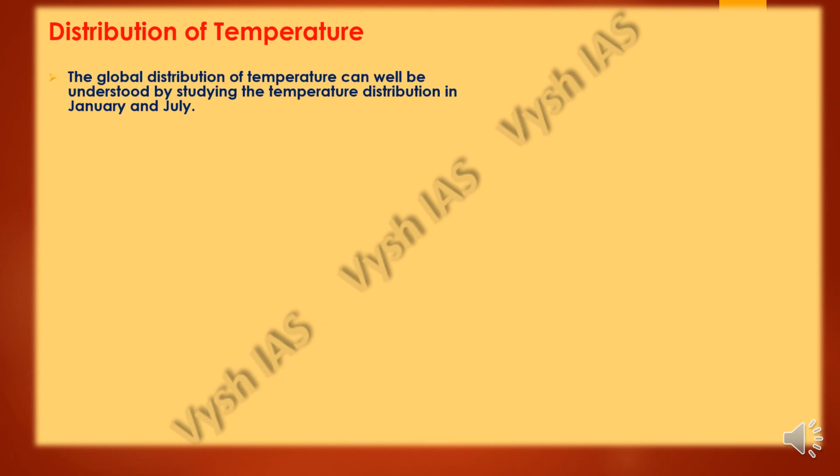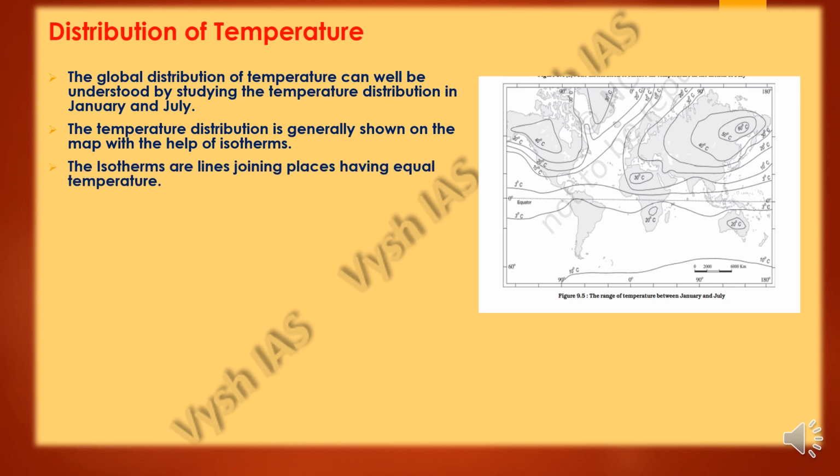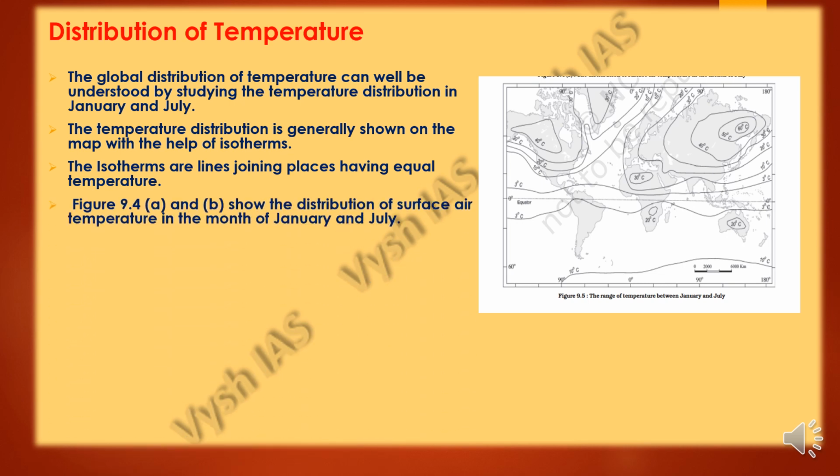So next up we have the distribution of temperature. The global distribution of temperature can be understood by looking at the temperature distribution in the months of January and July, as you can see over here in this picture. The temperature distribution is shown with the help of isotherms on the map. And the isotherms are lines which join places which have equal temperature. So as you can see here, all across 3 degrees Celsius, this entire line. Same way you can see in other places also. 20 degrees over here, that same line will show 20 degrees over here.